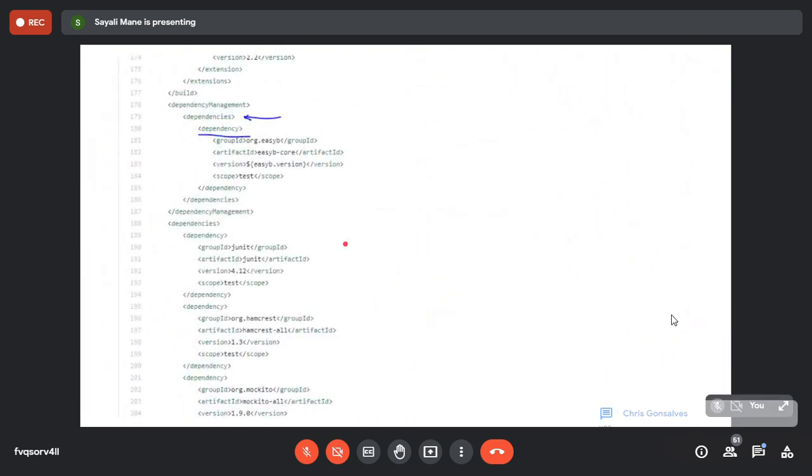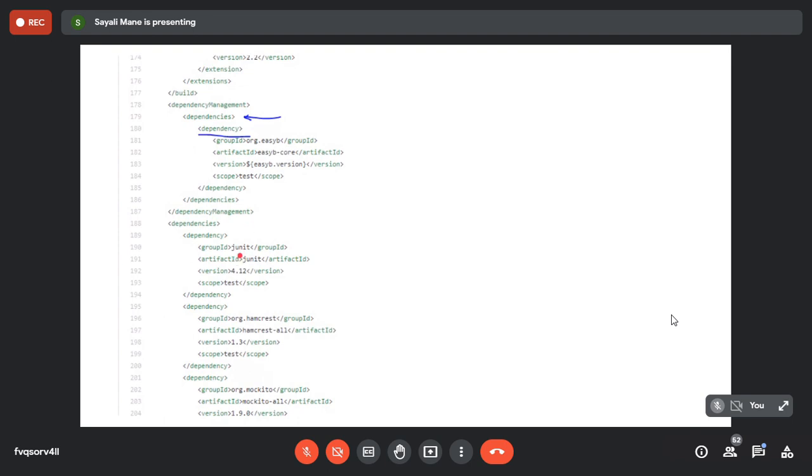Then again scroll down to line number 180. In 180, again there is one word called dependency. So you will get to know which dependencies are there in your respective project.